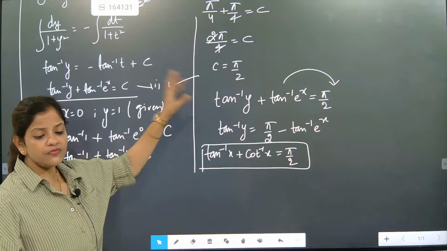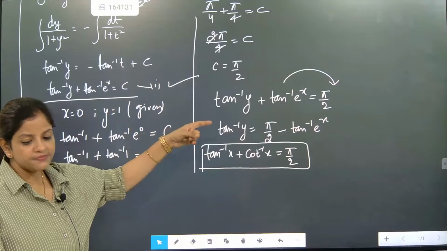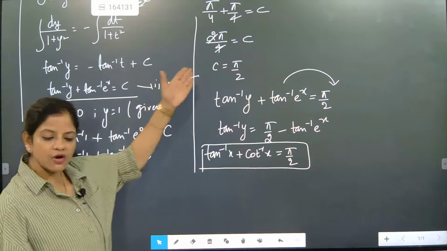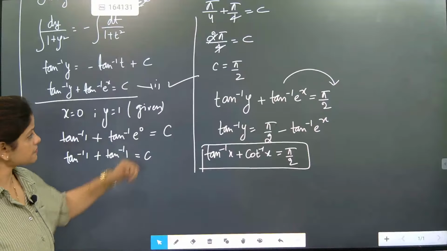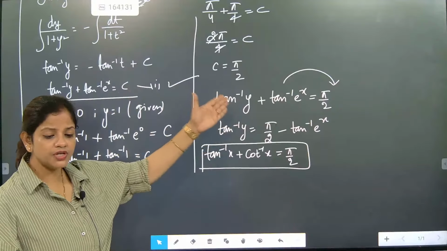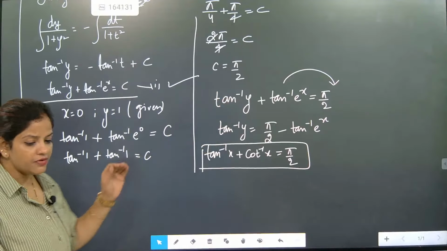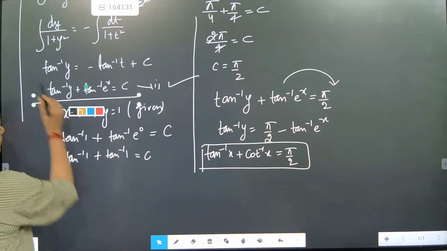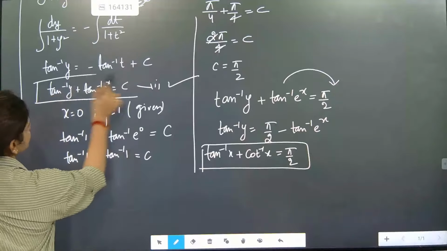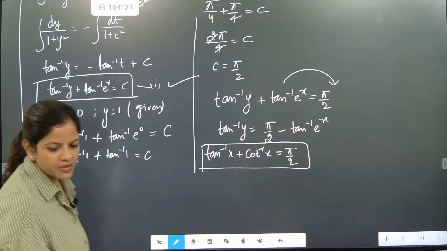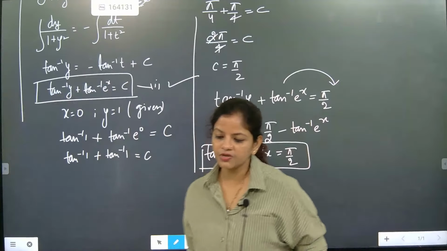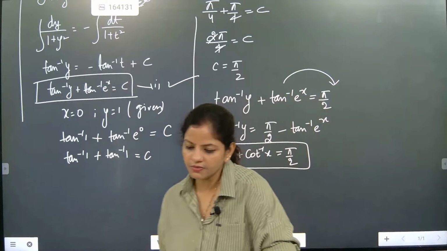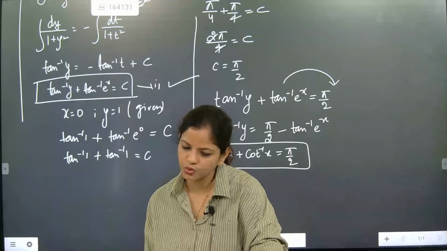After getting the equation, we substituted the values of x and y. At that time, we got the constant value c. After that, we substituted the constant value c in our main equation. What was our main equation? This was our main equation, and this was exactly equation 1. In this equation only we substituted. And once we substituted, y is equal to 1 by e to the power 2k.